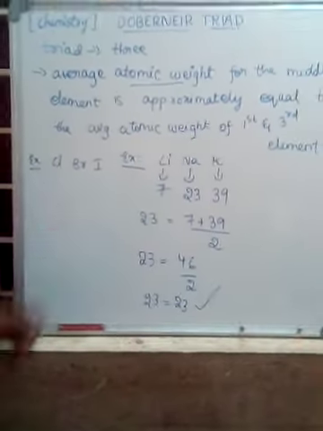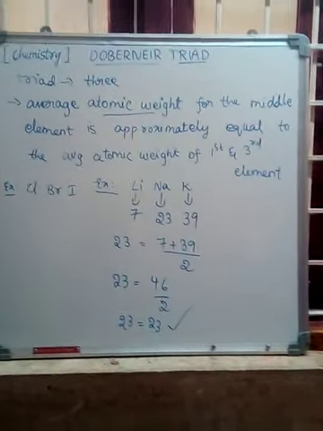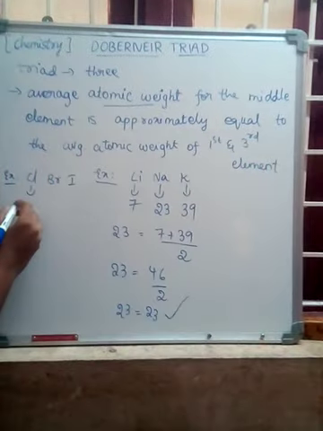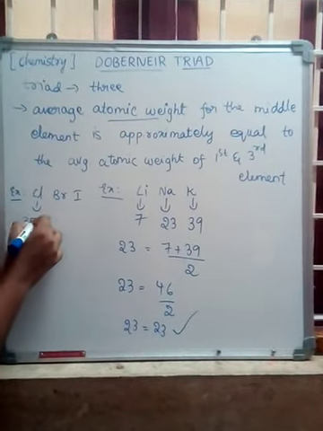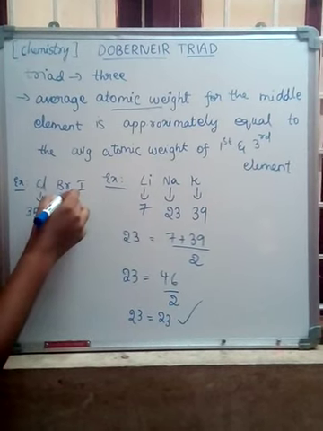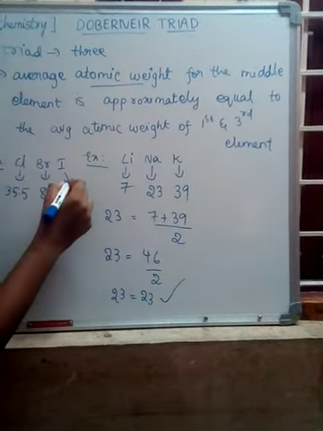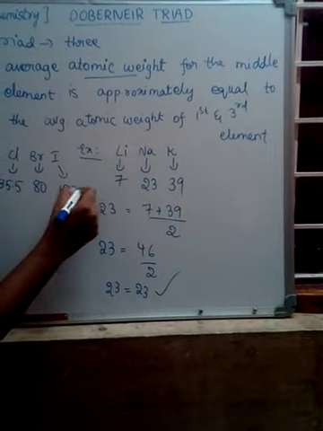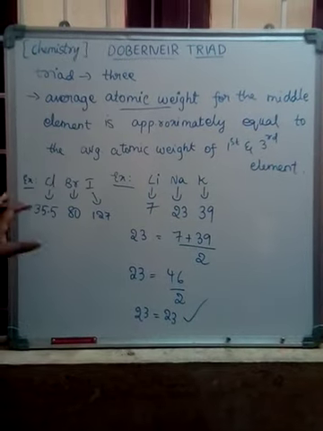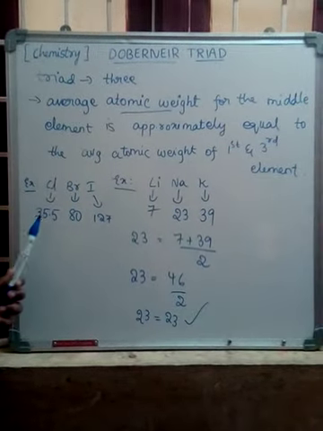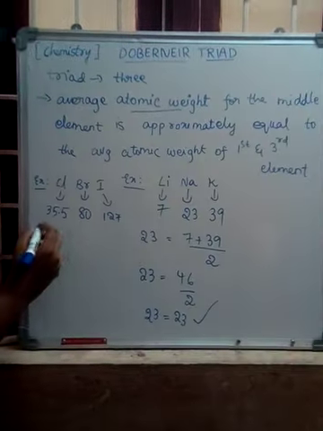Chlorine, bromine, iodine. These are the halogens. The chlorine atomic weight is 35.5. Bromine atomic weight is 80. And iodine atomic weight is 127. The atomic weights of all elements are constant values.